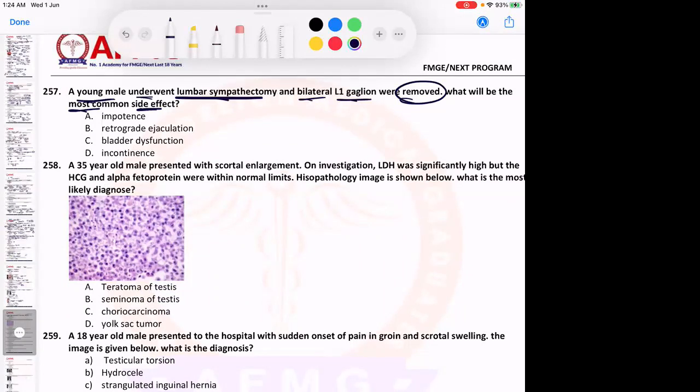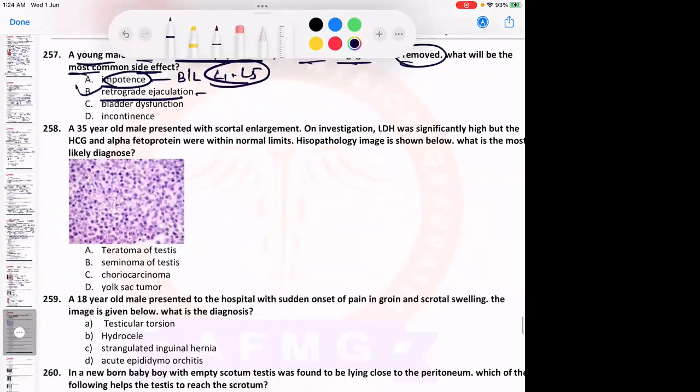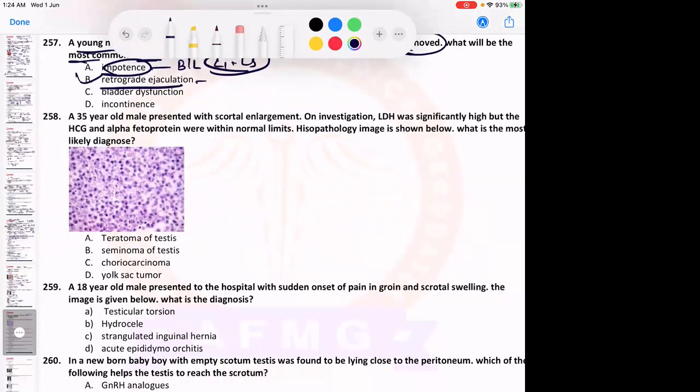Incontinence नहीं होगा. There would be a retrograde ejaculation. Impotence कब होगा? When bilateral L1 to L5 lumbar ganglia are removed. पूरे के पूरे निकाल दोगे. L1 to L5 bilateral ganglia दोनों तरफ से निकाल दोगे. Then the patient will have impotence. ठीक है? Only bilateral L1 ganglia, it will lead to retrograde ejaculation in the patient. ठीक है? No issues with this.